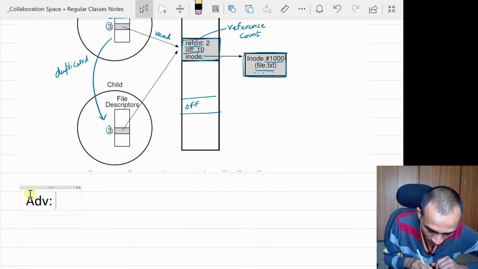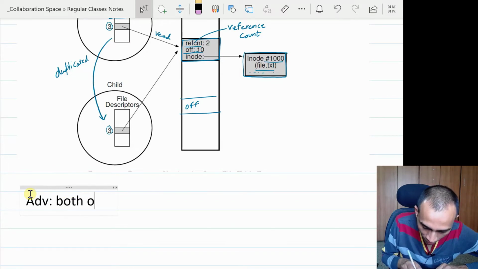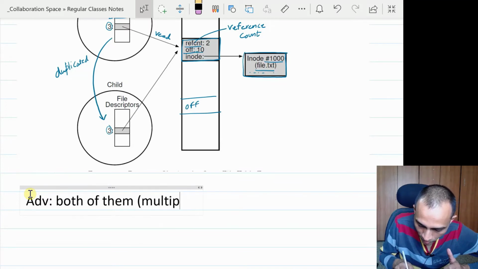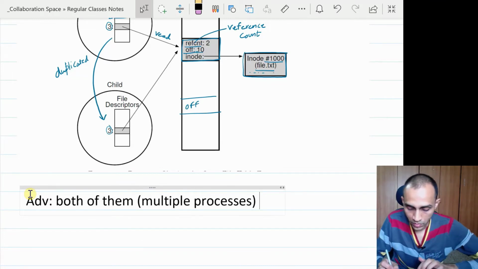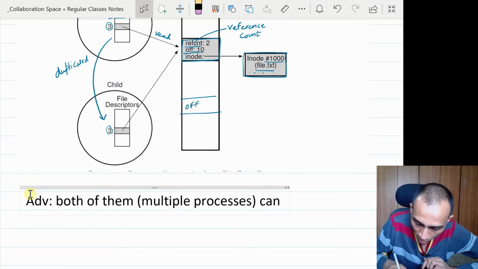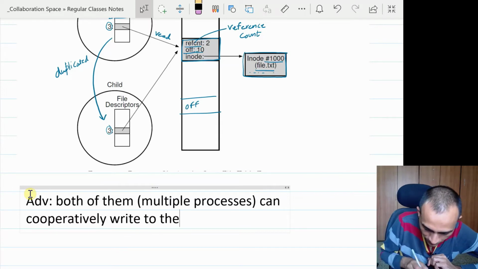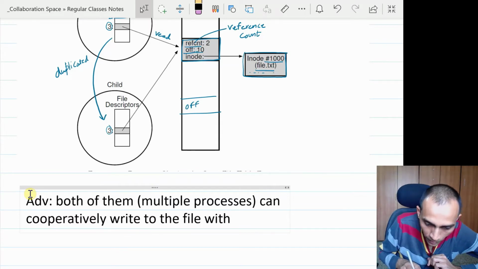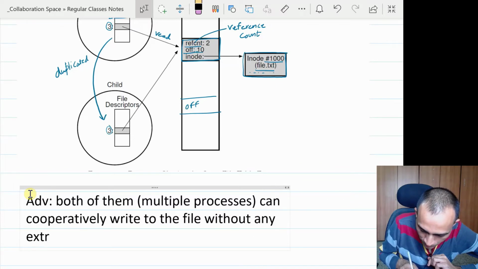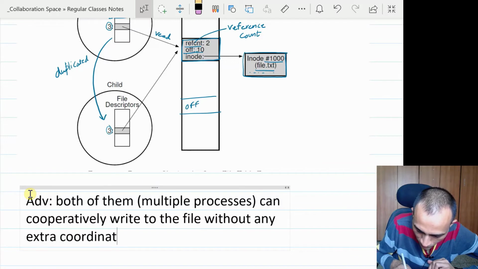Why did the designers of the OS go for this design? Because it has an advantage that both the parent and child, or if you create multiple child processes, then they all can cooperatively write to the file without any need for extra coordination.